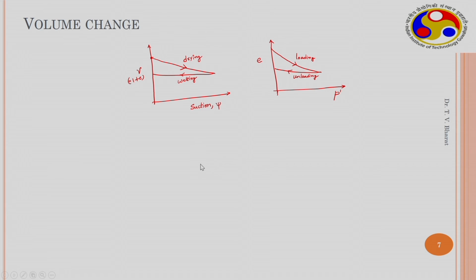Now there is a constitutive relationship given by Gallipoli et al. in 2003 to incorporate volume changes also in the suction water content relationship. He proposed this relationship. The degree of saturation is 1 by 1 plus. The van Genuchten equation is modified by incorporating the changes in the volume.